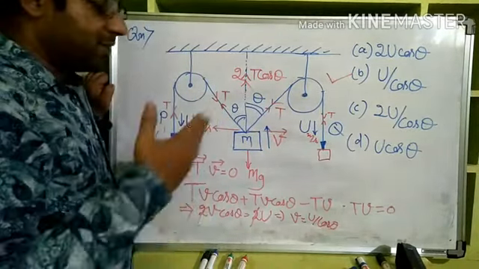See, from here to here it is 1 thread only. So the tension will be the same, yes or no? Tension here is the same as tension here, is the same as tension here. Okay. Now from the pulley's perspective you see, this side T, this side T. So to balance it, 2T will be there, right? 2T is the tension.